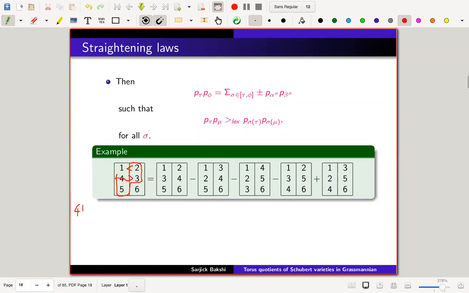The shuffle has 4 factorial by 2 factorial times 2 factorial terms, so the total number of terms is 6: 1 2 3 4 5 6, and then if you put 2 here and 2 and 4 get substituted, you will have 1 2 5 3 4 6. The sign comes from determining the sign of the shuffle, but for this talk we won't need the sign, so I just put plus or minus. Since this is lexicographically bigger than the summands, the process will terminate.